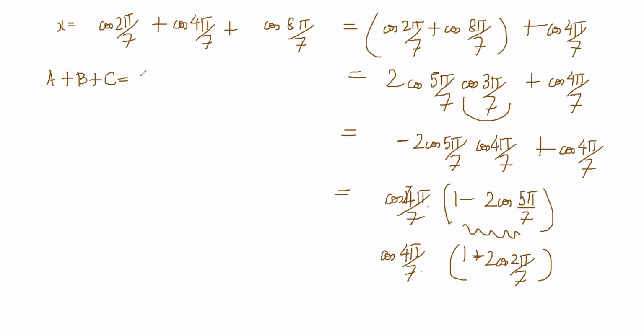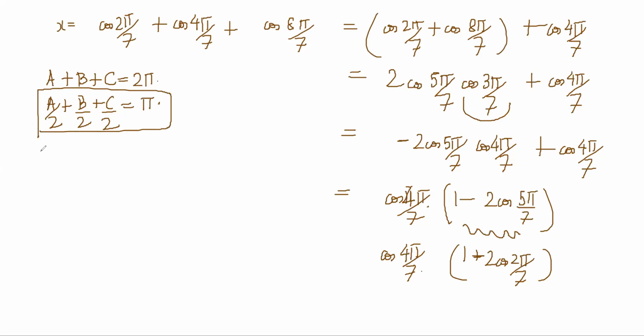A plus B plus C is 2π. So by the conditional identity, A/2 plus B/2 plus C/2 is equal to π, right? So basically it is like saying A/2, B/2, C/2 are angles of a triangle. And what we need is cos 2A plus cos 2B plus cos 2C, right?